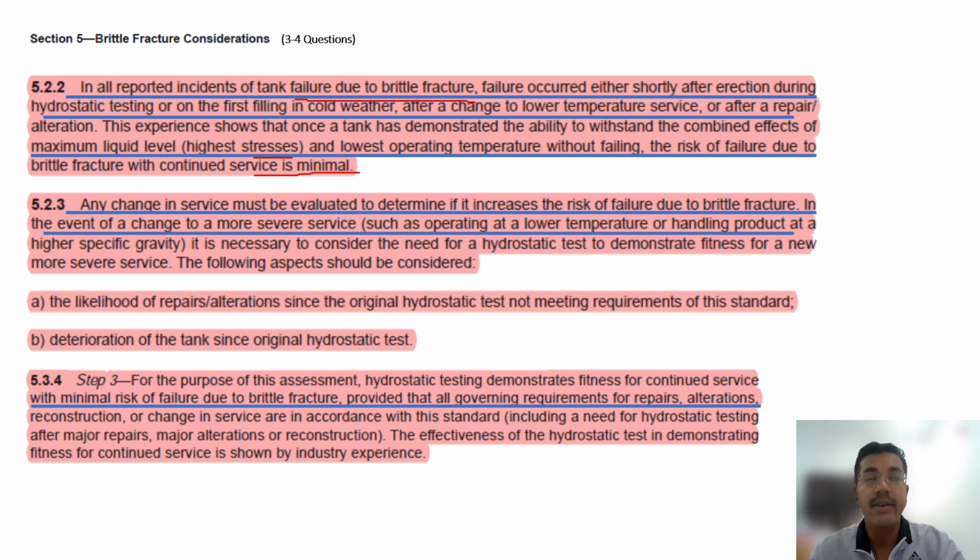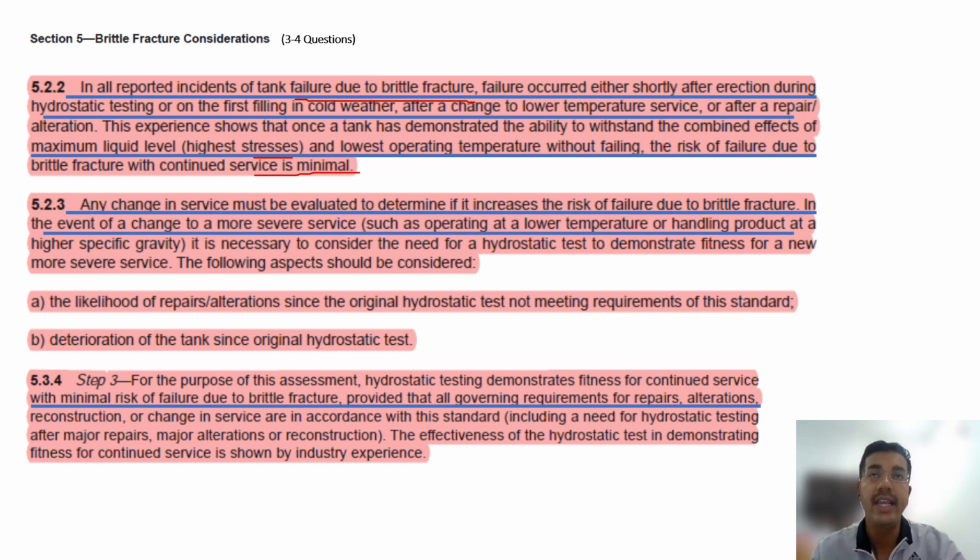We have read in chapter 4 and I have explained to you how brittle fracture is impacted. Brittle fracture is usually related to impact strength. Impact strength is considerably low when the temperature is low.